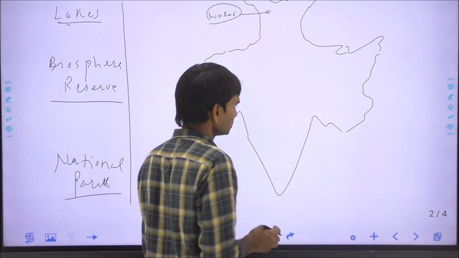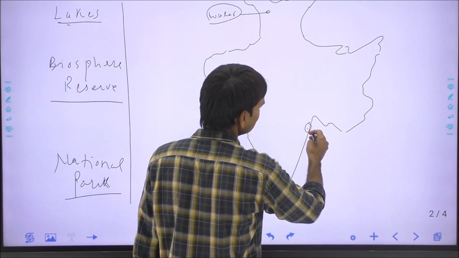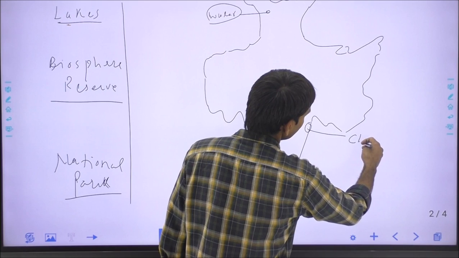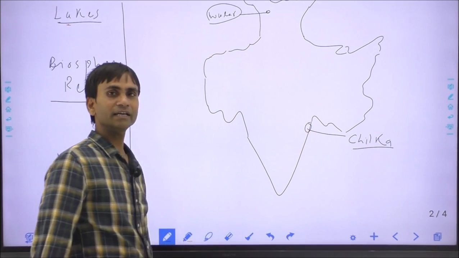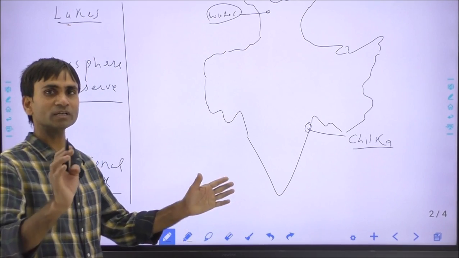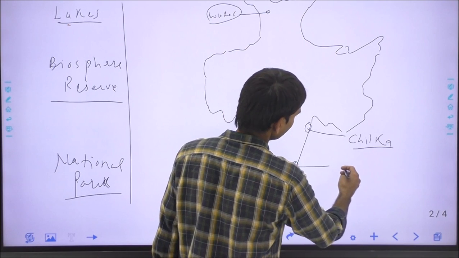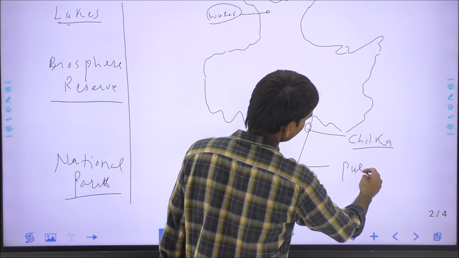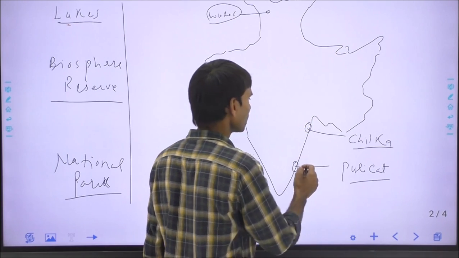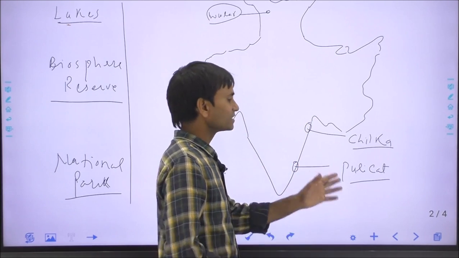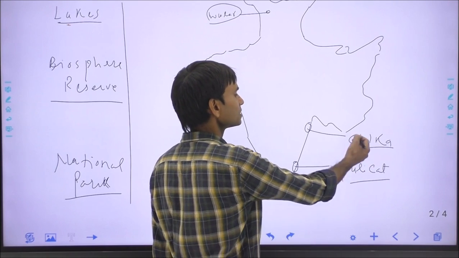And this is the Chilka Lake in Odisha. It is India's largest saline water lake. Second, this is the Pulicat Lake. Pulicat extends between both Tamil Nadu and Andhra Pradesh, but most of it lies in Andhra Pradesh, and it is India's second largest saline water lake.